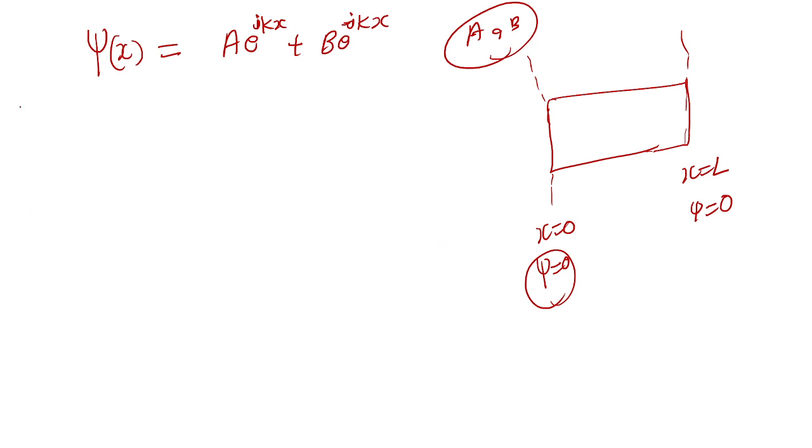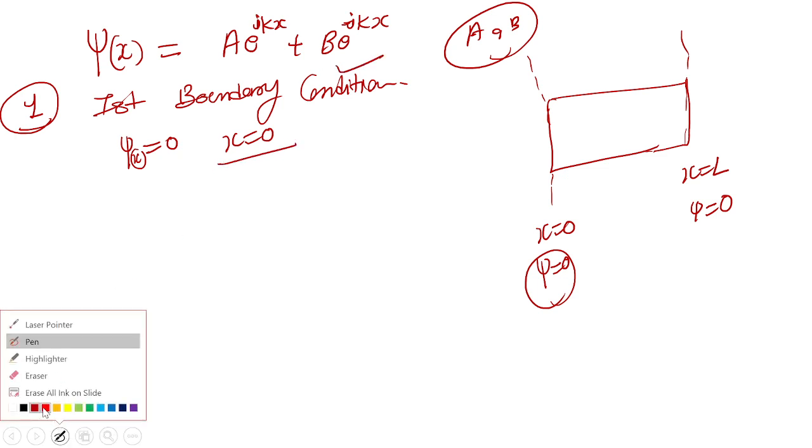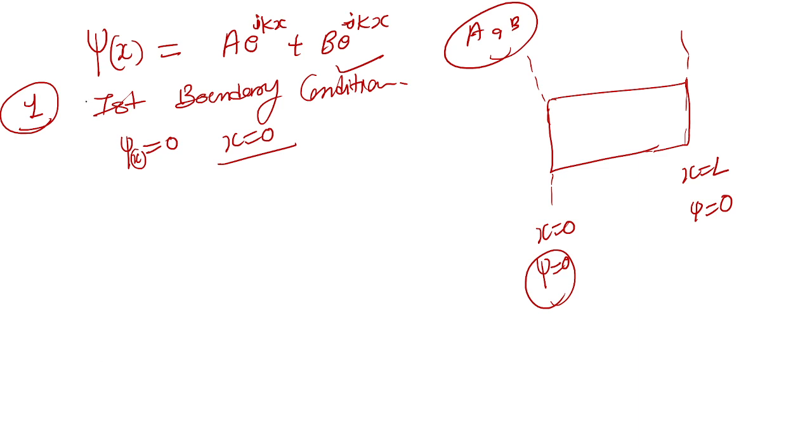So let's apply the first boundary condition. What is the first boundary condition? When psi of x is equal to 0 and x is equal to 0, we put these values in this equation.